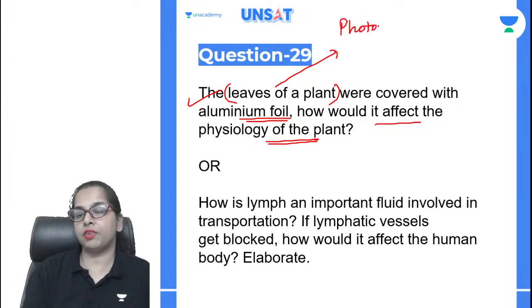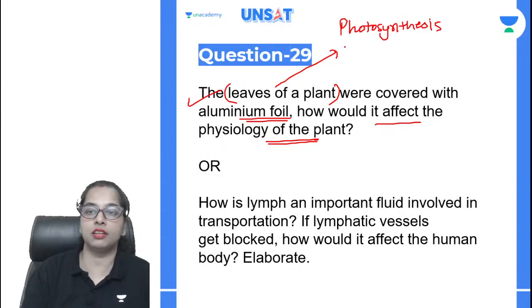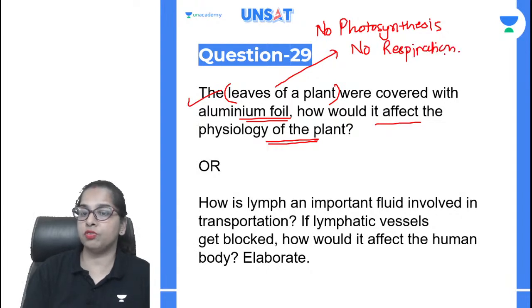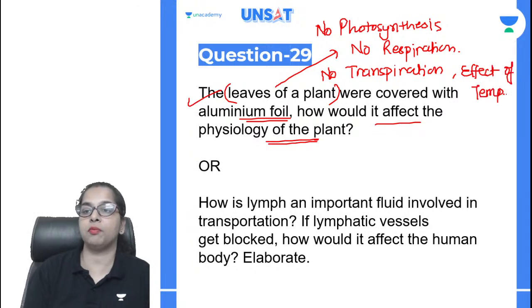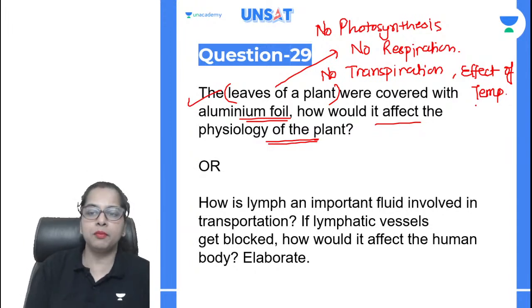There will be no exchange of gases, and light will not penetrate, will not enter inside the leaf. So no photosynthesis. Similarly, when no photosynthesis, then no glucose formation, so there will be no respiration also, right? No oxygen. Also, there is transpiration. No transpiration will take place because the aluminium foil will not let the water evaporate. So there will be an effect on the temperature also. Because of the effect on temperature, the leaves will not be able to do the normal processes. So ultimately, they will die.